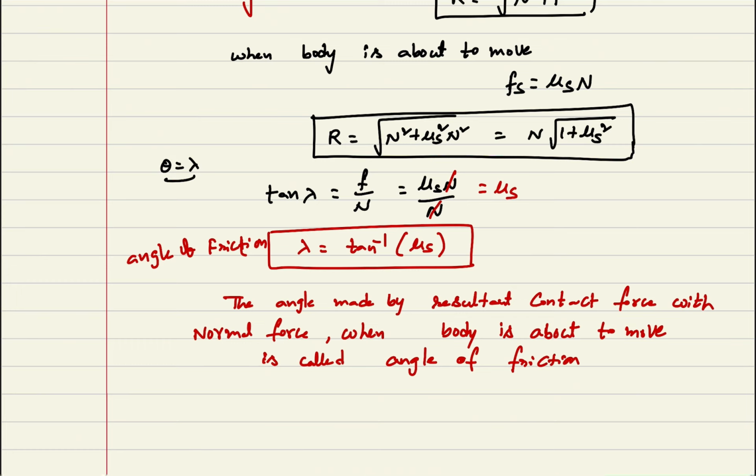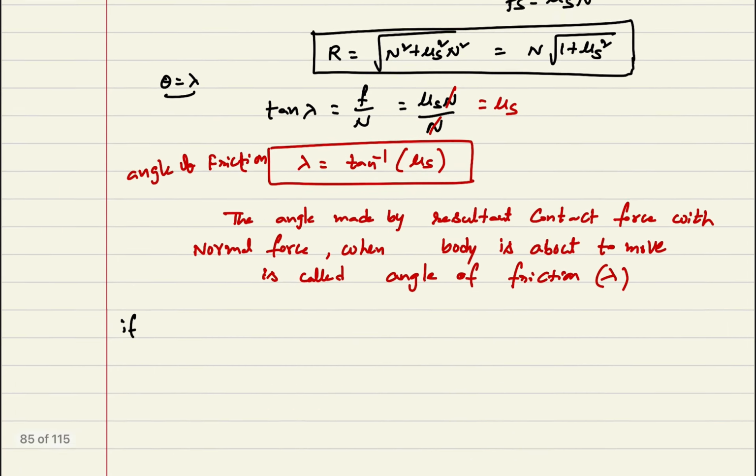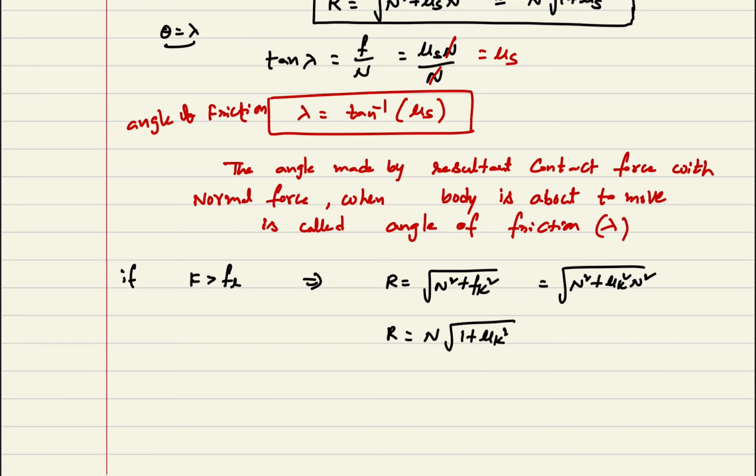Angle of friction, lambda. Now, whatever the force applied, if force F is greater than limiting friction, in that case we can say that the R value can be written as under root of N square plus Fk square. We can write under root of N square plus mu k square into N square. So R can be written as N into under root of 1 plus mu k square. This is the value of R.